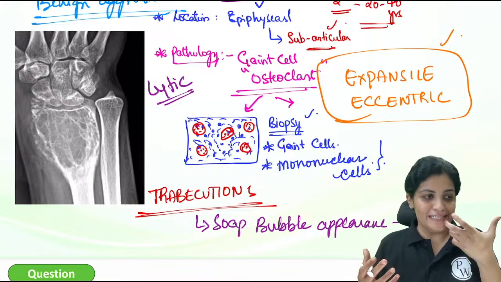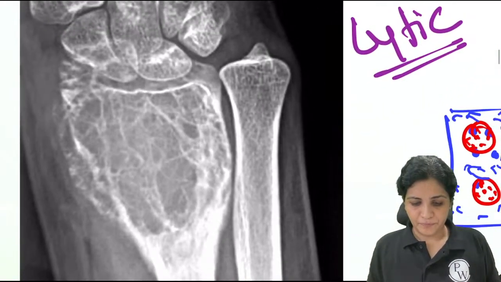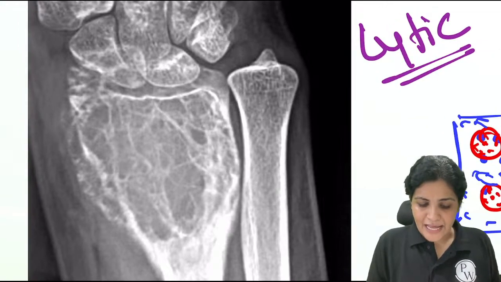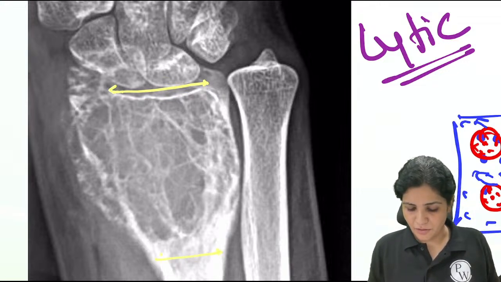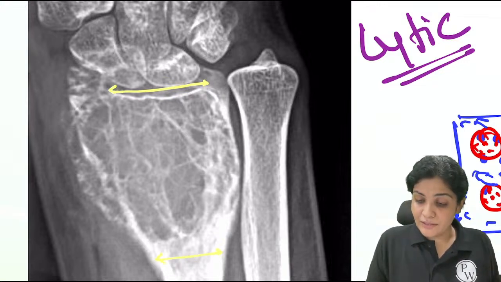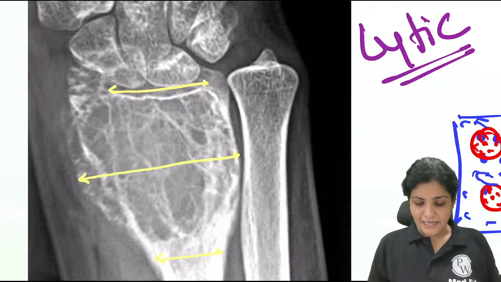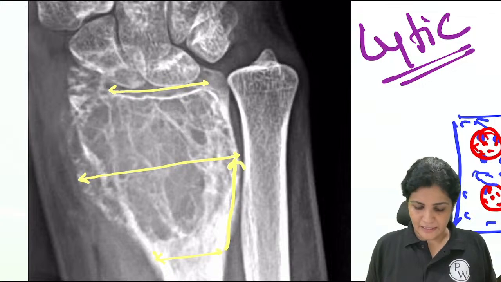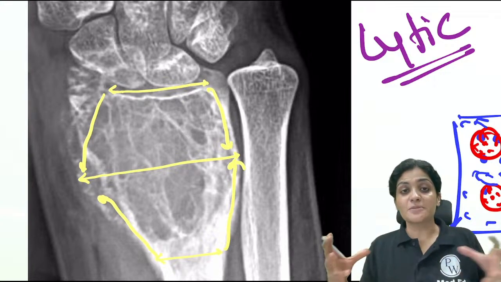What do you mean by expansile? How do you tell this is expansile? Now see, this is the growth plate, right? So this is your margin of the bone. Now when you draw this particular margin at the tumor level, you can see it has been expanded. When you compare this with this and this with this, you say this is an expansile lesion.